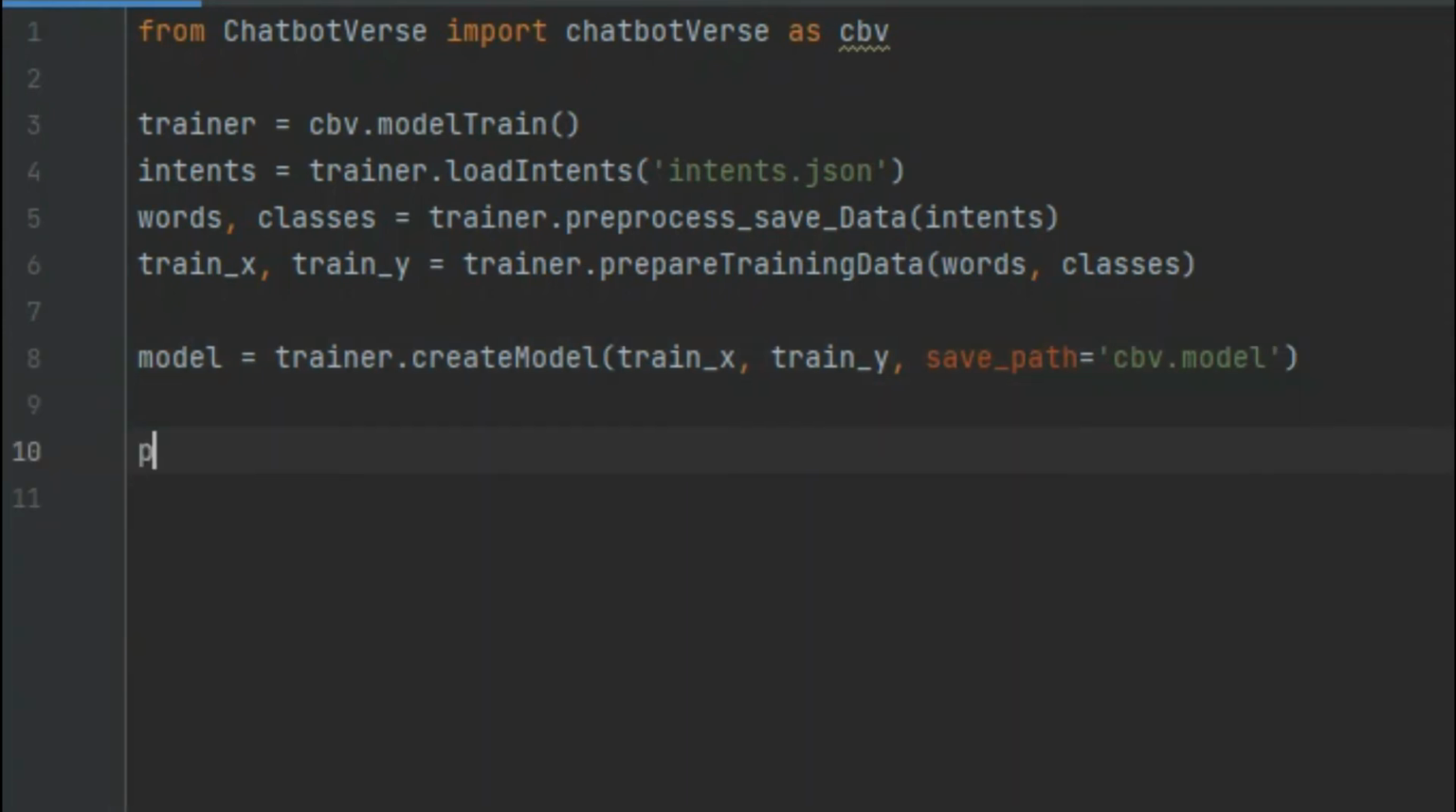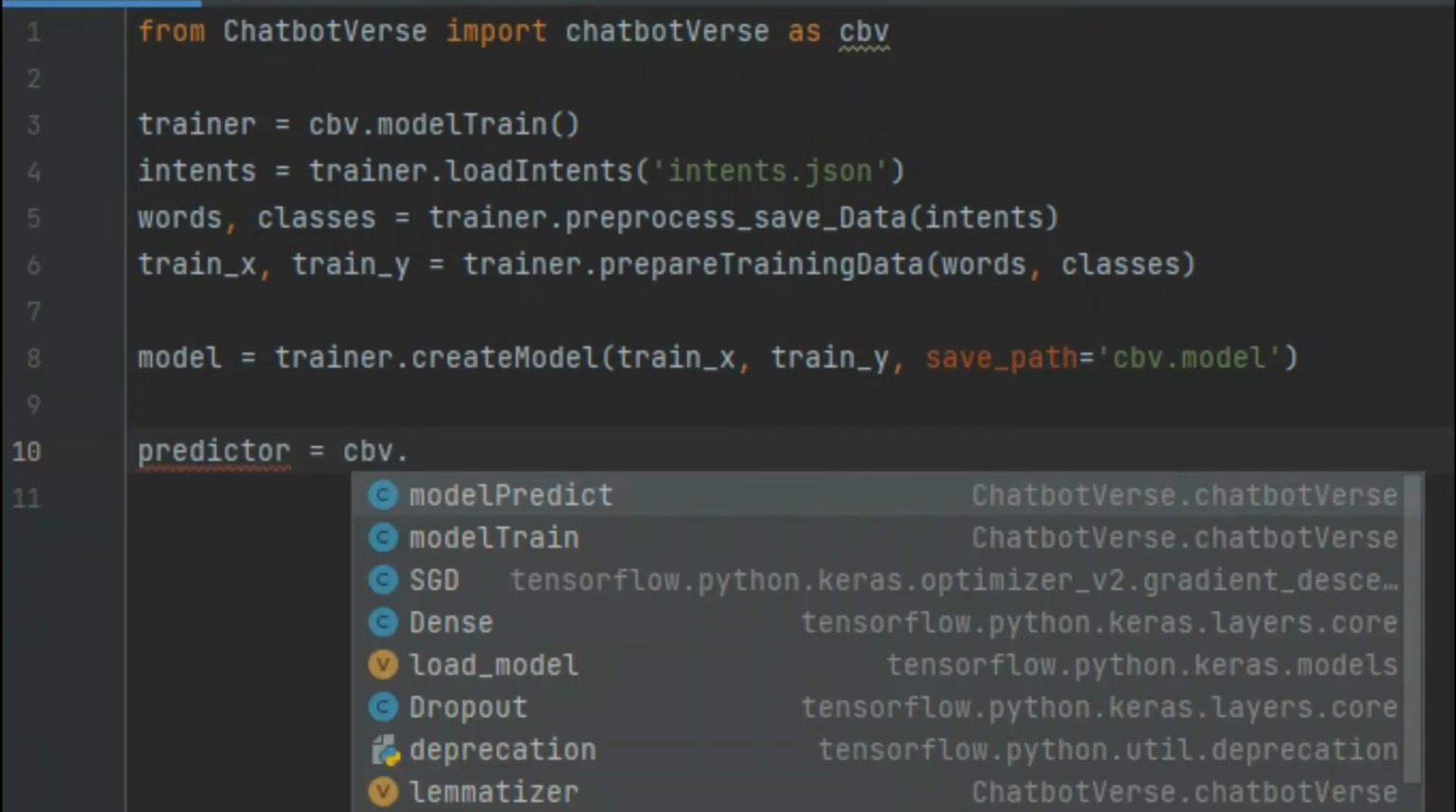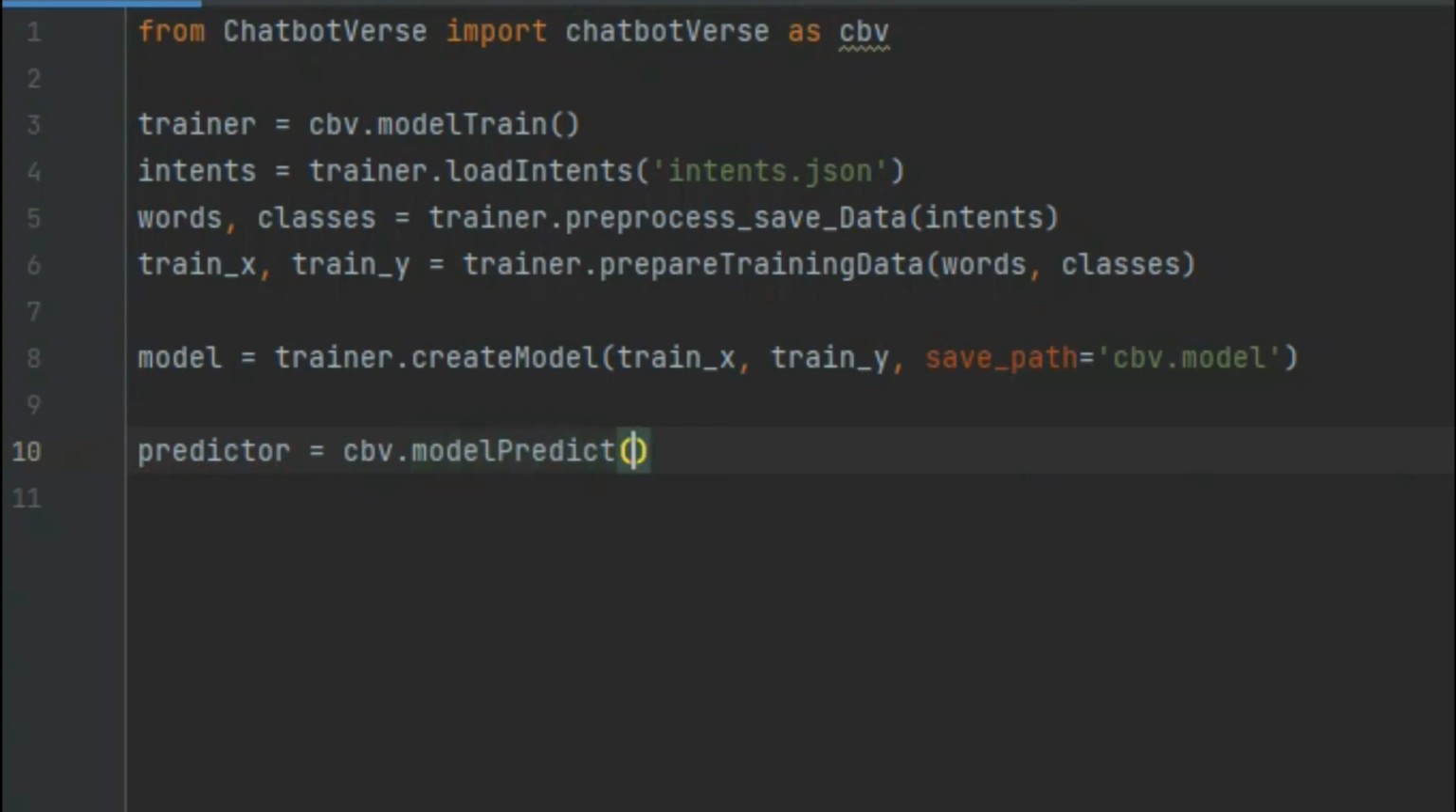After that, we have to initialize our predictor. So the predictor is going to be cbv.model_predict, and in here we have to pass the intents again, and also we have to pass what model we are using. So the model is going to be cbv.model. Once that's done, basically you're done with the whole thing. By the end of this you have a trained model which is going to give you back responses if you give it messages.